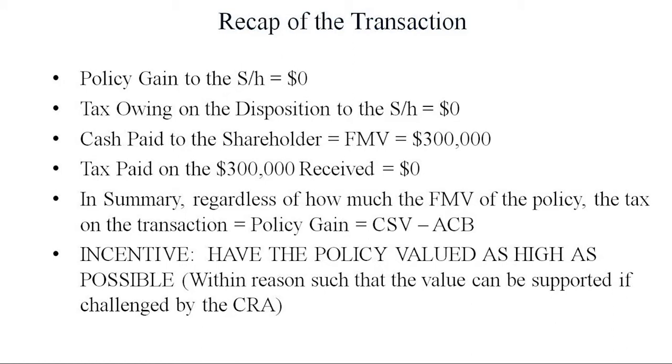In summary, regardless of how much the fair market value of the policy would be, the tax on the transaction equals policy gain, which equals cash surrender value minus adjusted cost base. The incentive: have the policy valued as high as possible within reason.